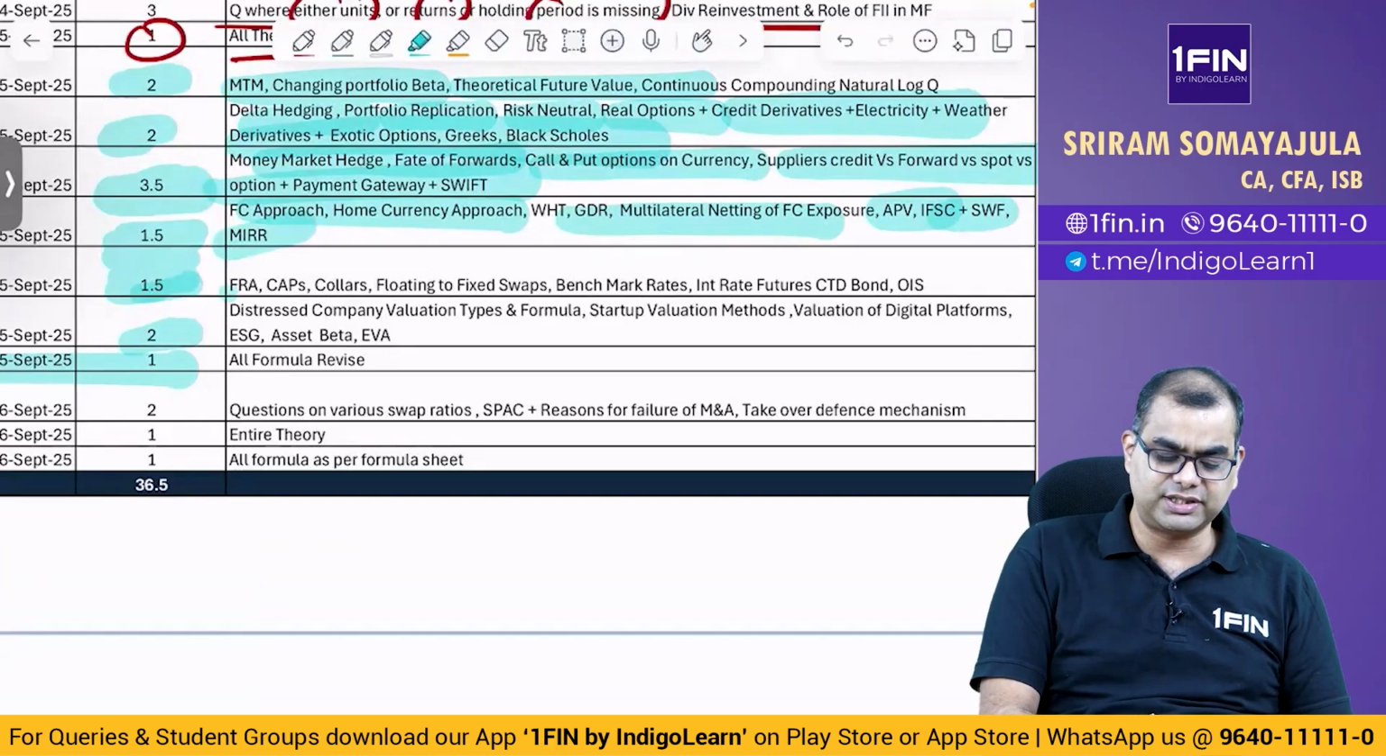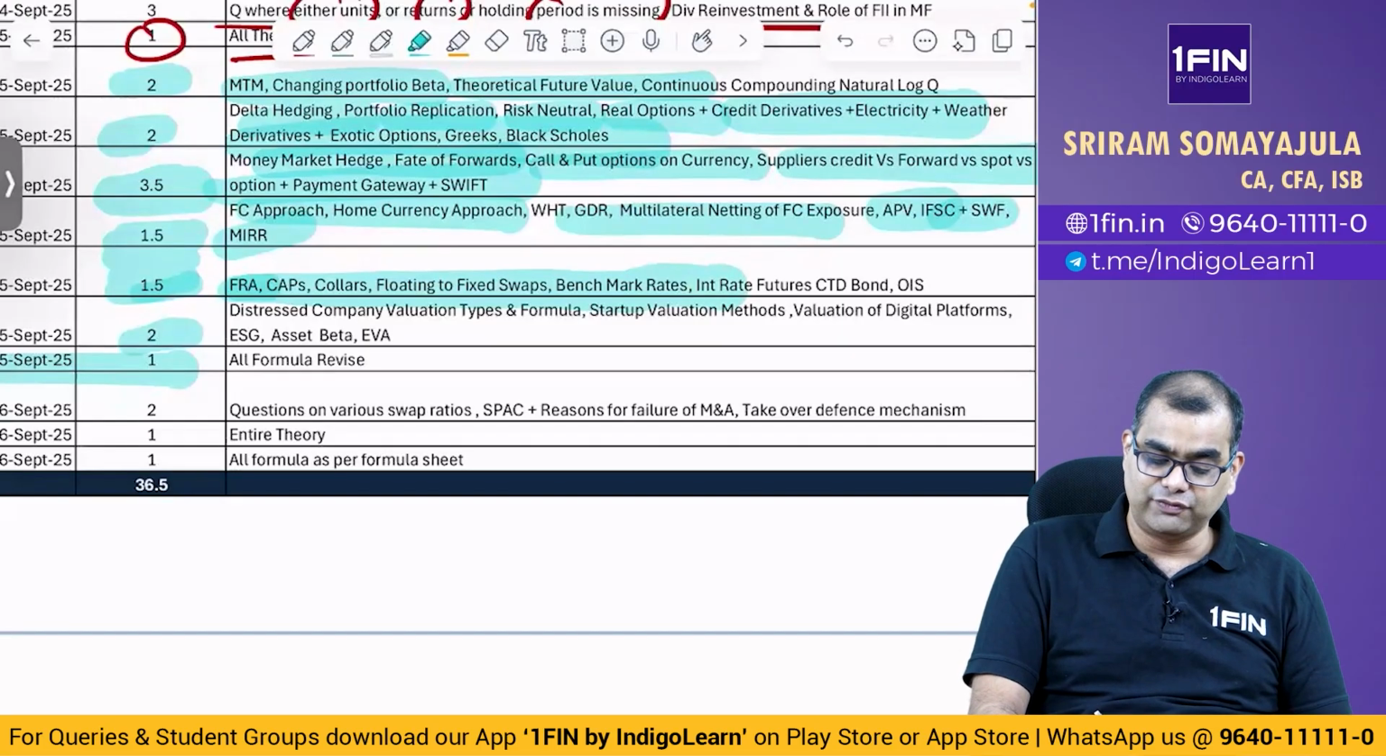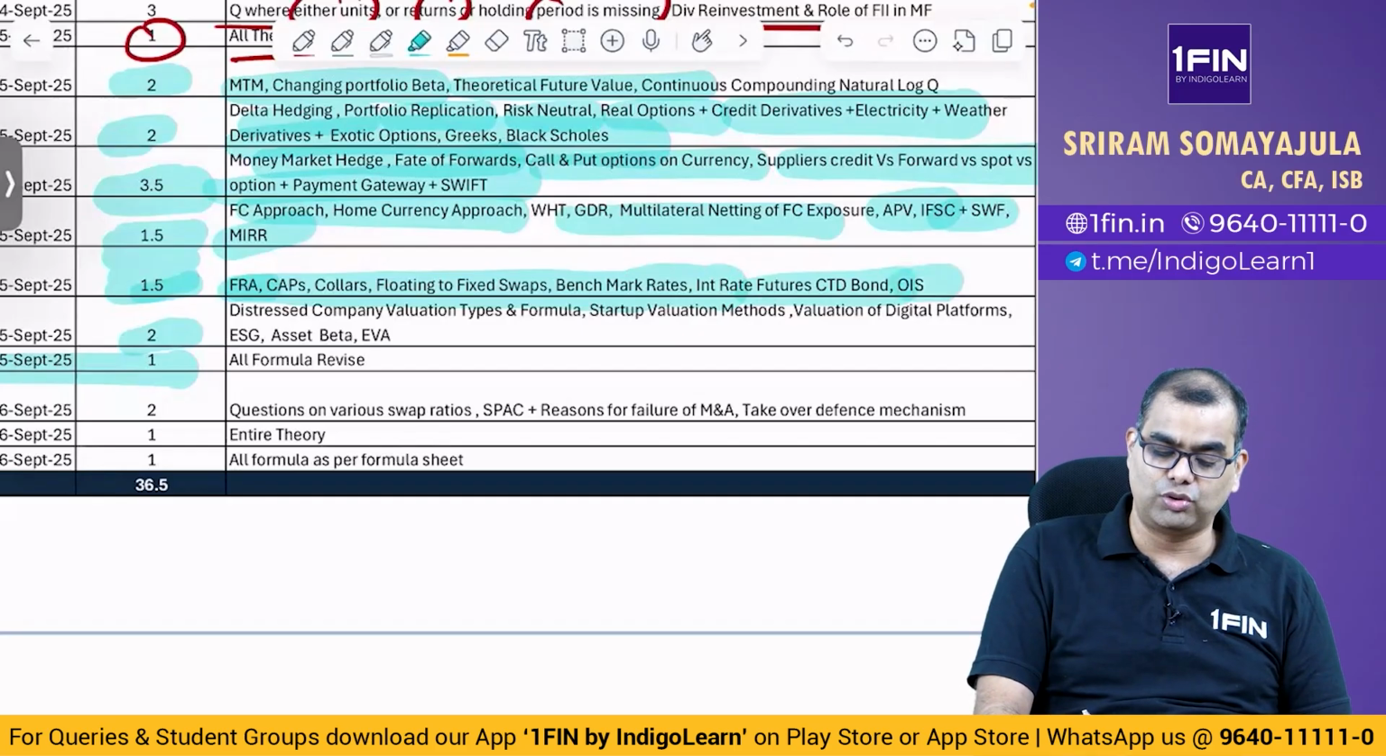And in interest rate risk management, you have FRAs, caps, collars, benchmark rates. Benchmark rates is a new question that they can potentially ask. Futures, your cheapest to deliver bond. This again is a wonderful question that they can ask. Overnight index swap, again that can be asked.